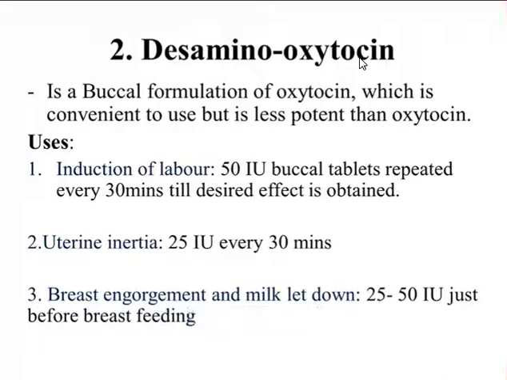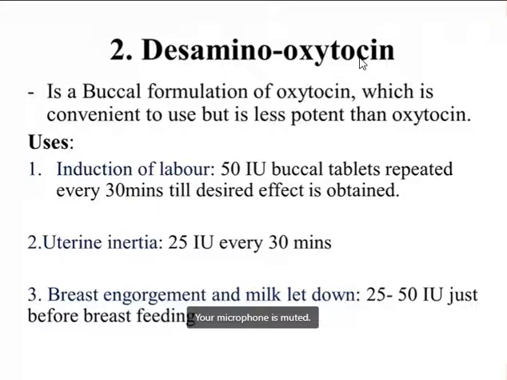It is also given for uterine inertia as well as in case of breast engorgement and to do milk let down. It is given in a dose of 50 international units as a buccal tablet, and it is repeated every 30 minutes till the desired contraction is obtained.